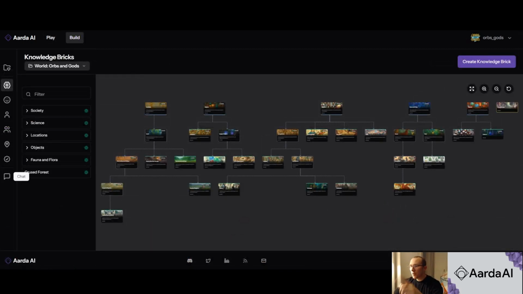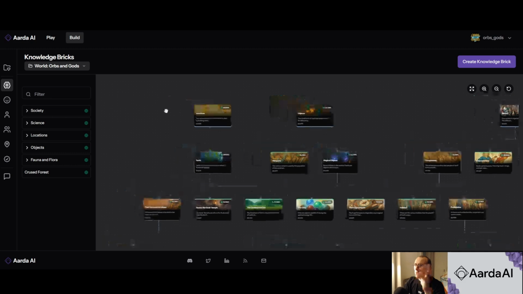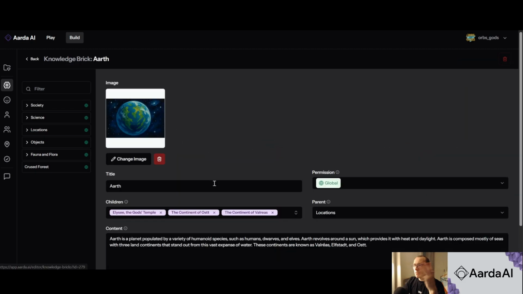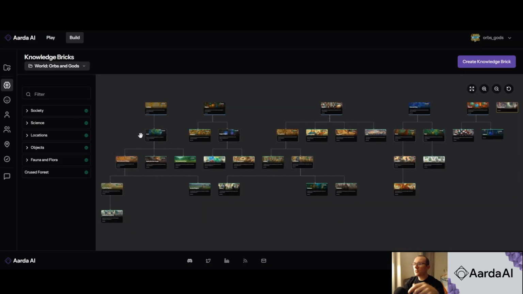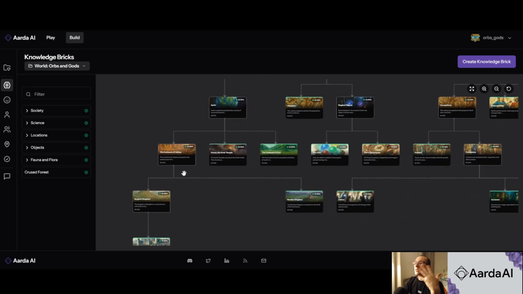So this is what it looks like. This is the core of your project. It's all the knowledge about the world, every single piece of information that the system needs to process the story. And we encapsulate every knowledge about the story in what we call knowledge bricks. So a knowledge brick encapsulates one piece of knowledge, and within one knowledge brick you can have sub-knowledge bricks, and within those sub-knowledge bricks you can have as many other knowledge bricks as you want.